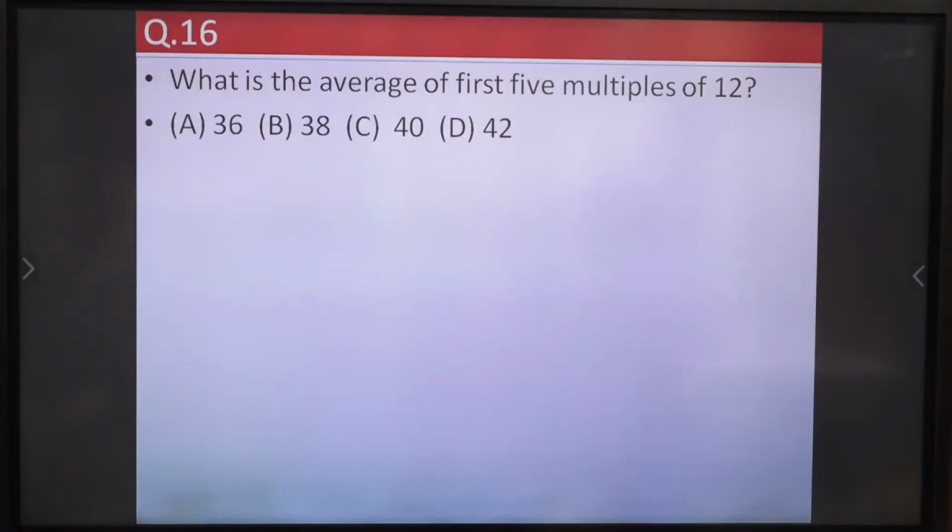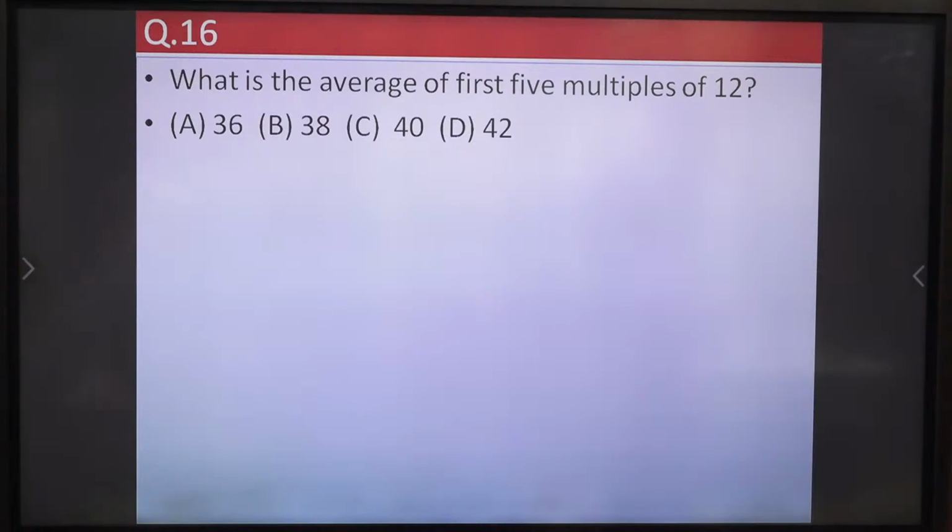So this is from average, very simple problem from average. If you know the concept of average, you can easily solve this. So what is the average of first 5 multiples of 12?